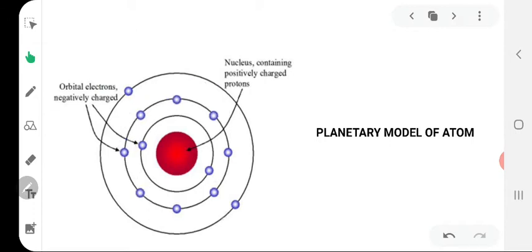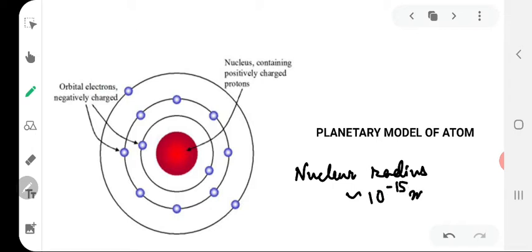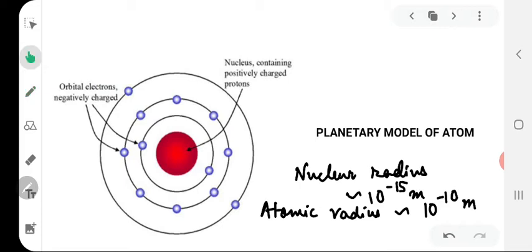The radius of the nucleus of an atom is of the order of 10 to the power minus 15 meter, also known as 1 Fermi, while that of the atom is about 10 to the power minus 10 meter, which is also known as 1 angstrom. Thus, the nucleus is very small in comparison to the atom. The mass of the atom is mainly that of the nucleus.